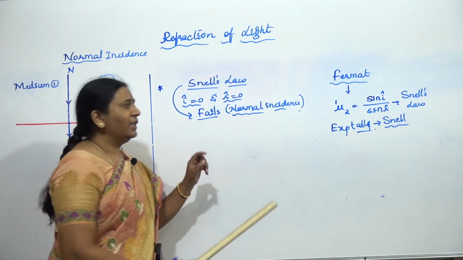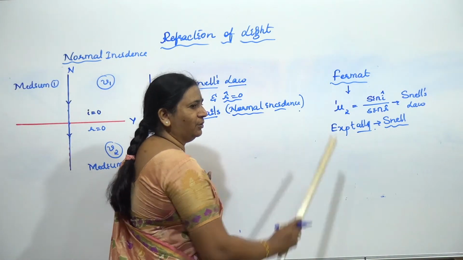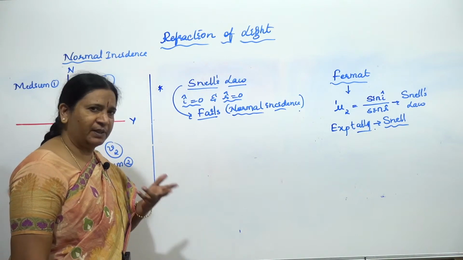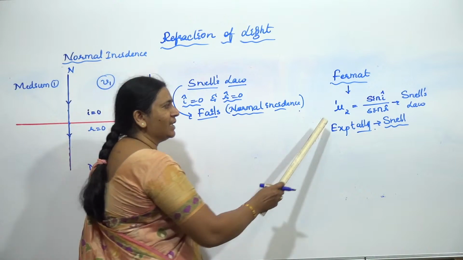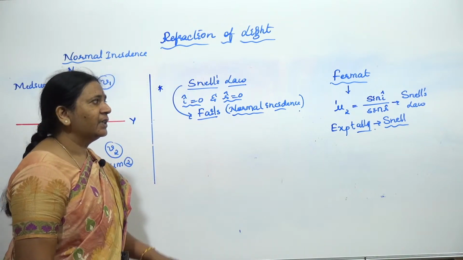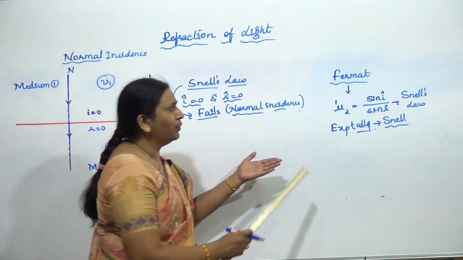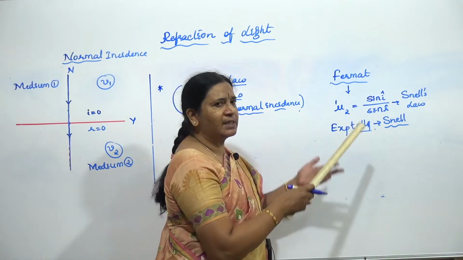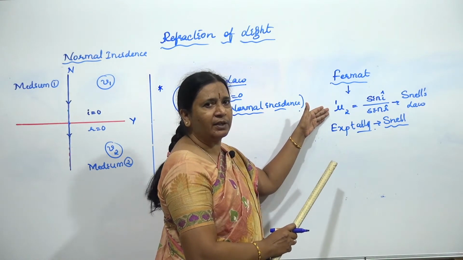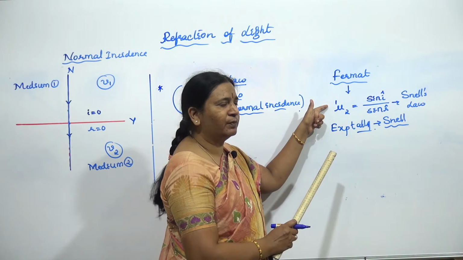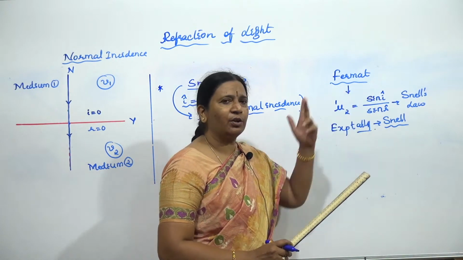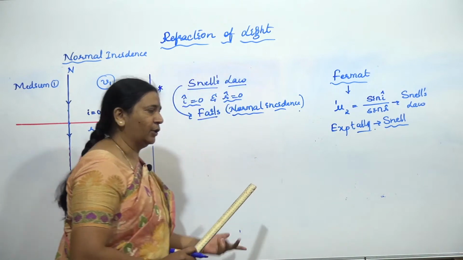If this cannot be 0, as every medium, including even your vacuum or free space, has some optical density, then how will you define it? Because before, as per Snell's law, we defined the refractive index of the second medium with respect to the first medium as the ratio of the sine of the angle of incidence to the sine of the angle of refraction. But now we cannot define that.